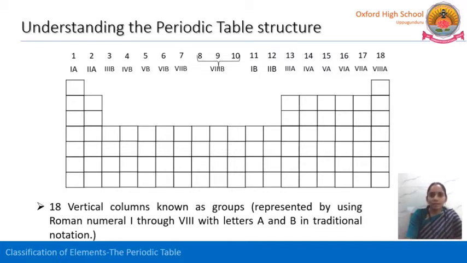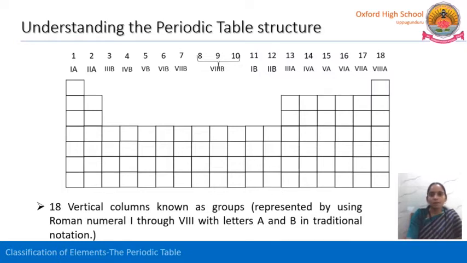Next, in between, after 2A, the third group means 3B, the fourth group means 4B, 5 means 5B, the sixth group means 6B, and the seventh group means 7B elements.